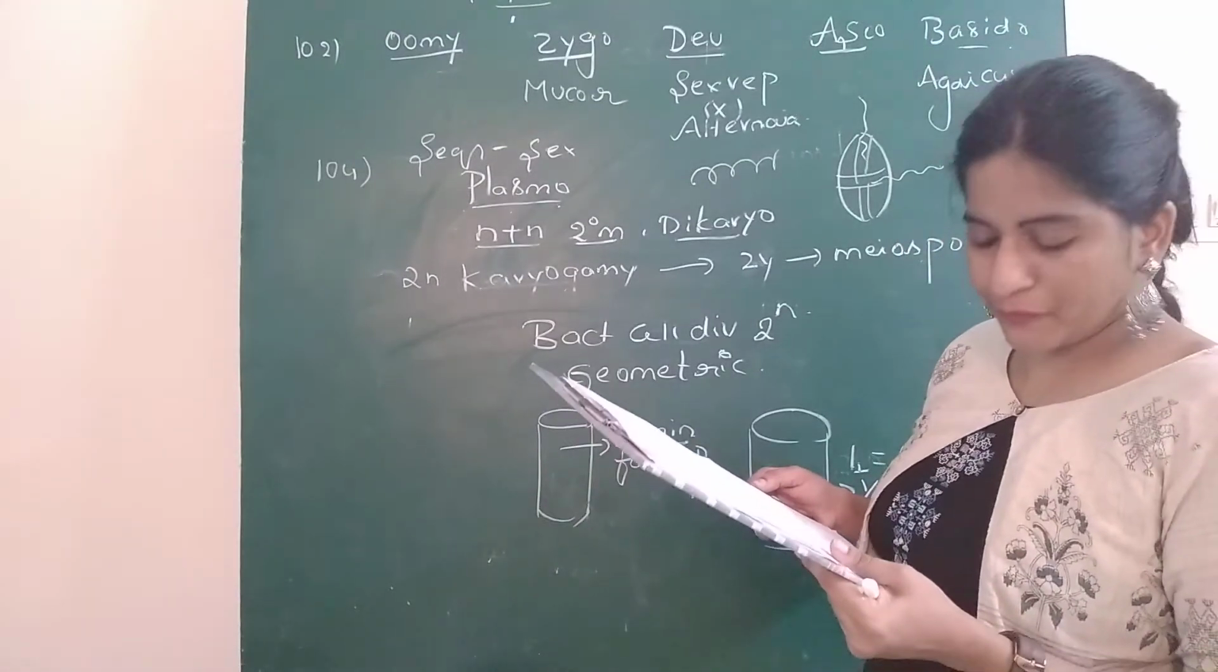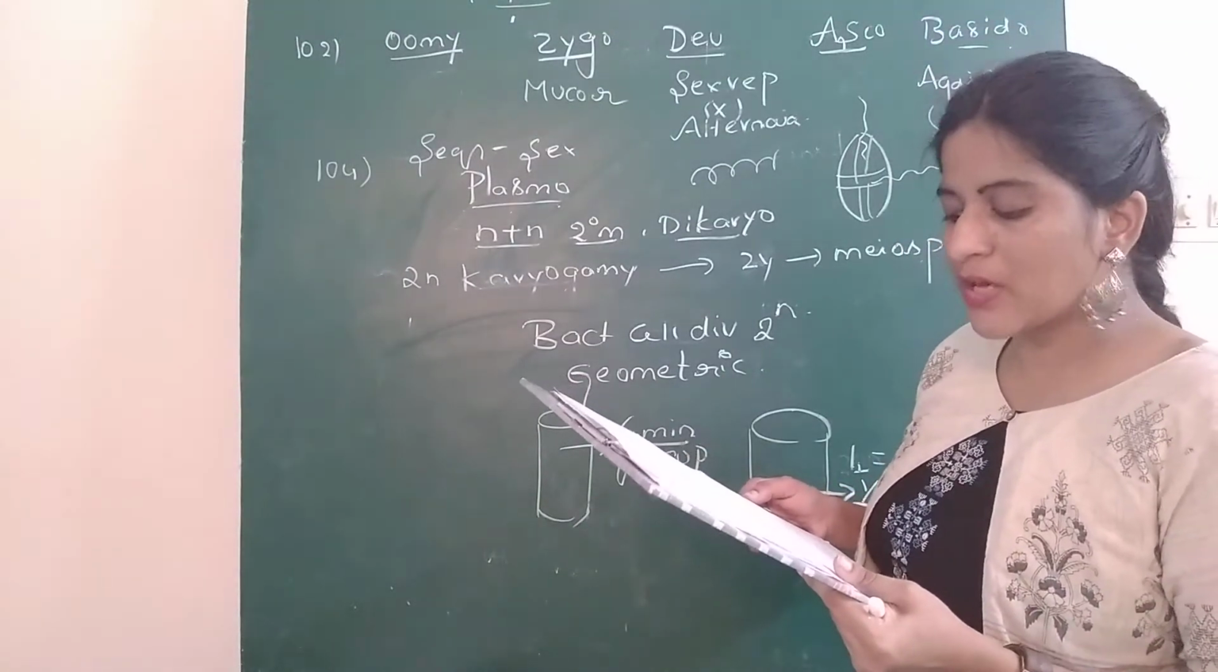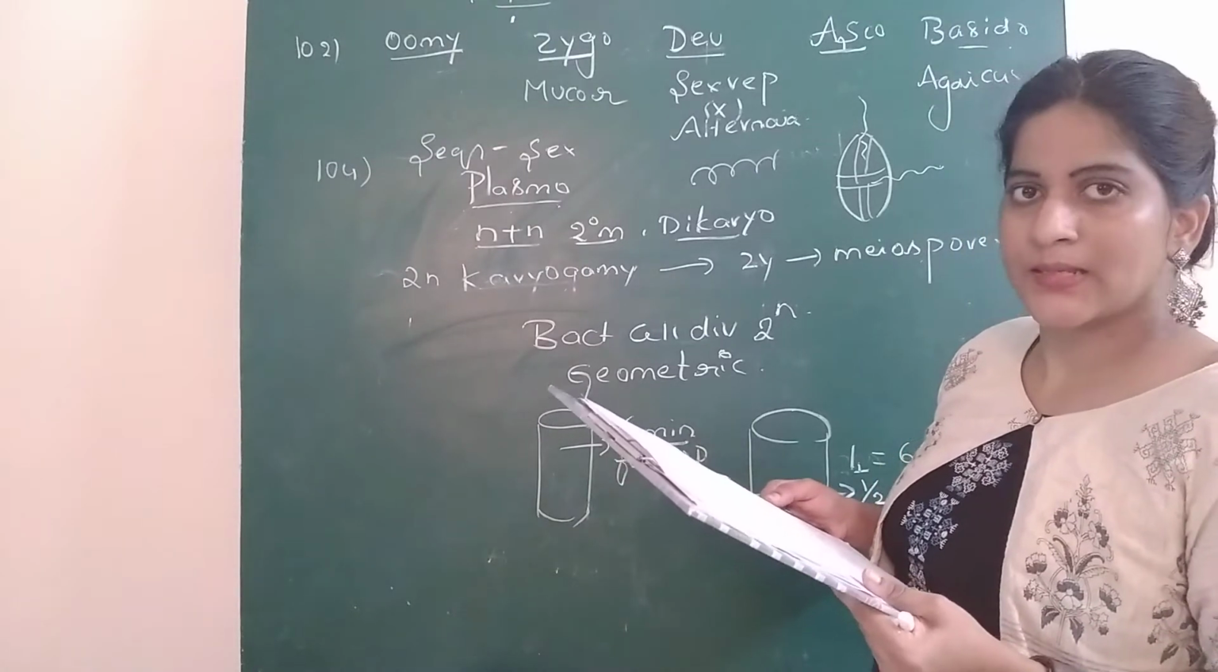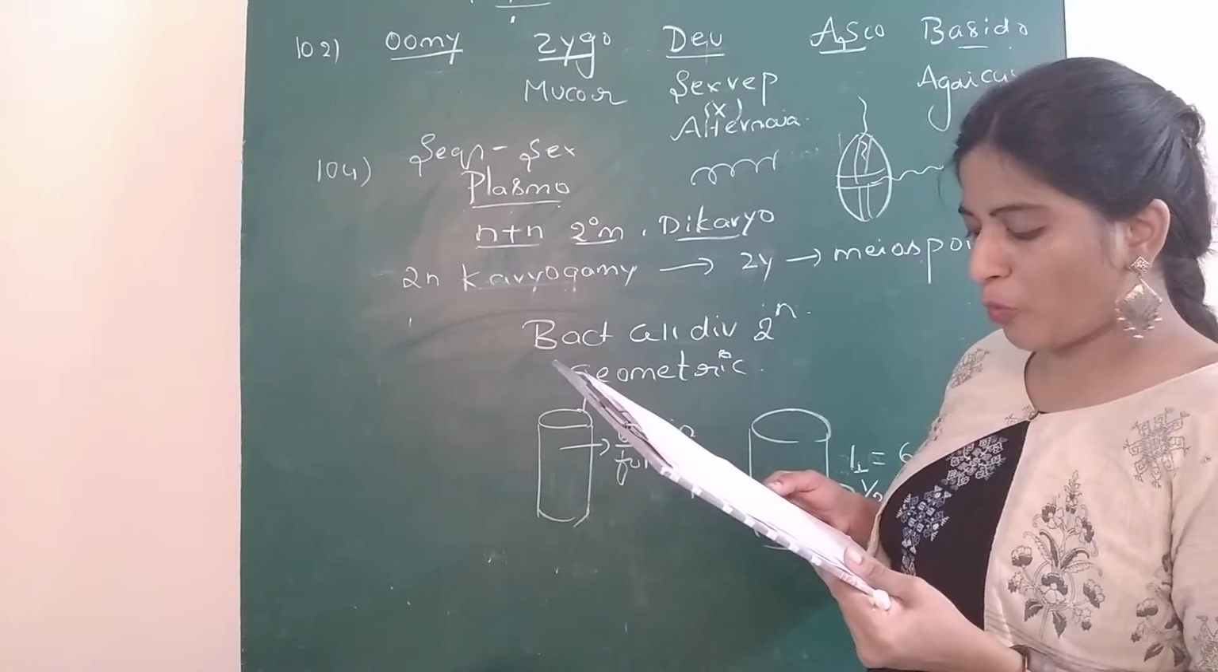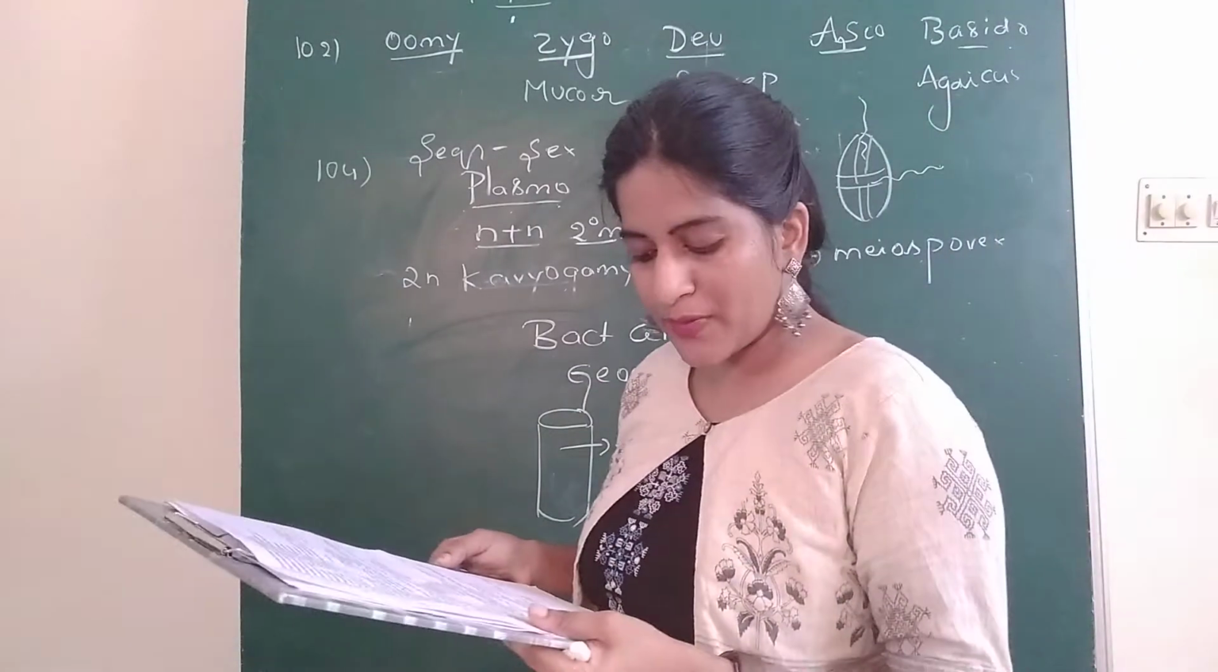And go with 115 question. Protozoans are called animal protistans, yes. And they lack cell wall, plastids and exhibit heterotrophic nutrition. Yes, both the statements are true.